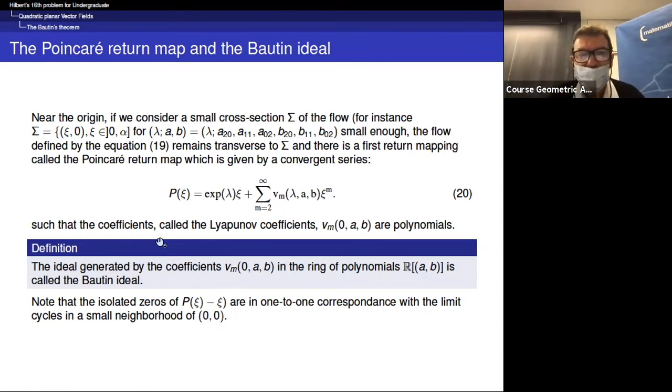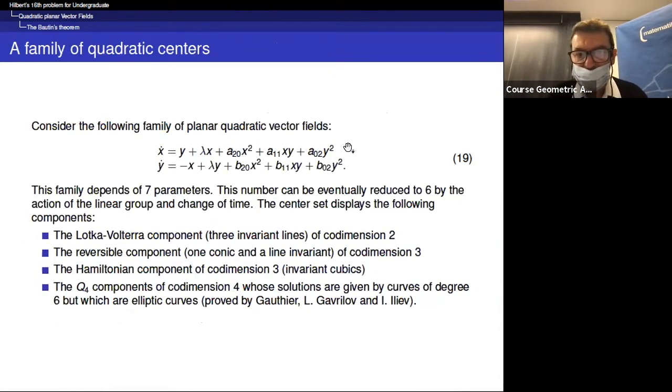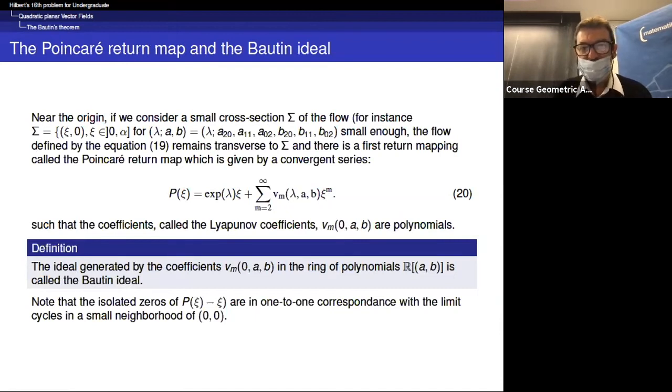Okay, so let us introduce more techniques, more technicalities in the study of the Poincaré return map. So if we consider this family of examples here, you see that if we remain close to the origin, then we will have a first return map. Actually, it may not be defined at 0, 0, but we can prove that there is an extension to 0, 0 in that case.